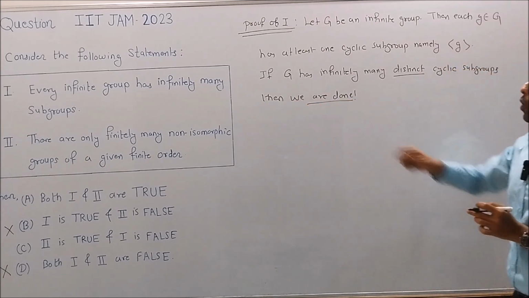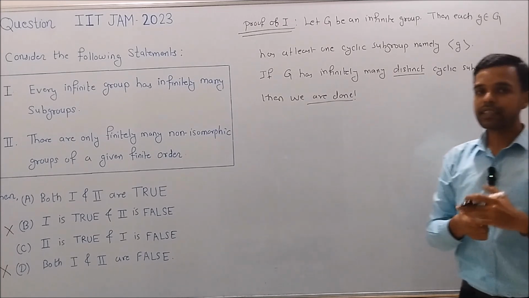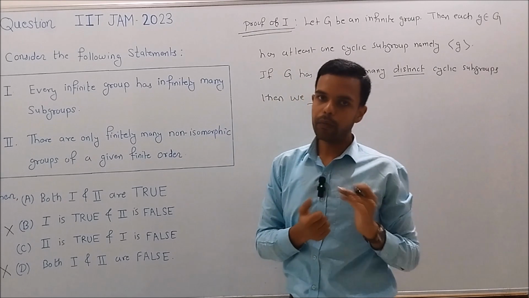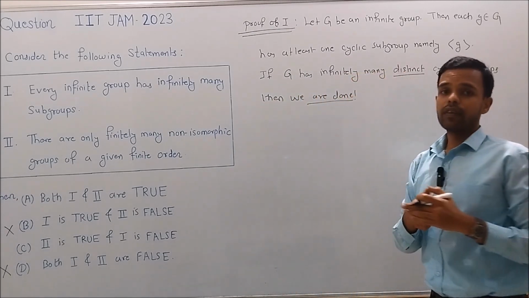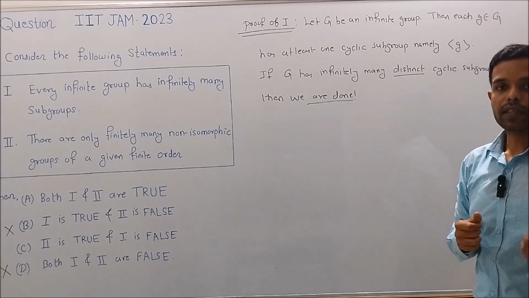Why? Because if G has infinitely many distinct cyclic subgroups, then G has infinitely many subgroups. So statement 1 will be true. But what if G has only finitely many distinct cyclic subgroups? We have to consider that case too.